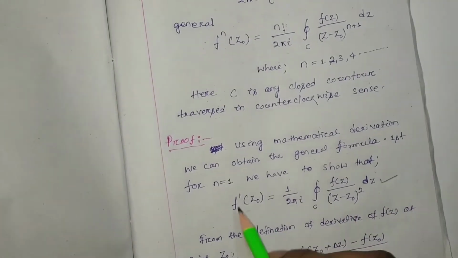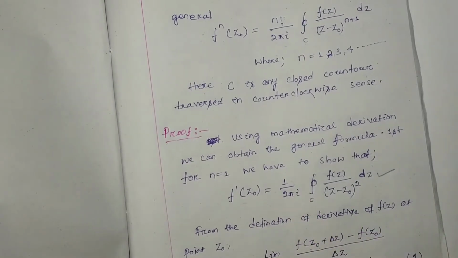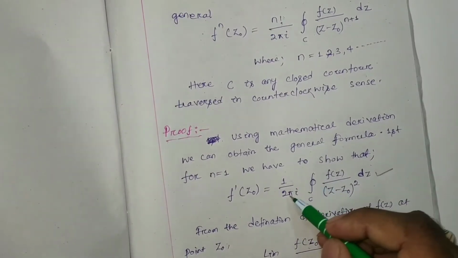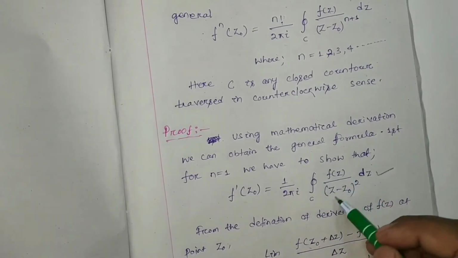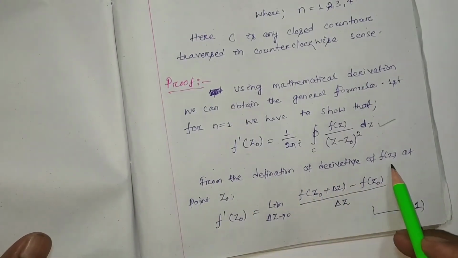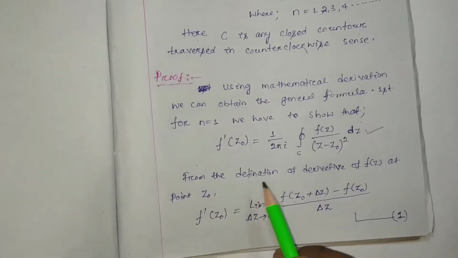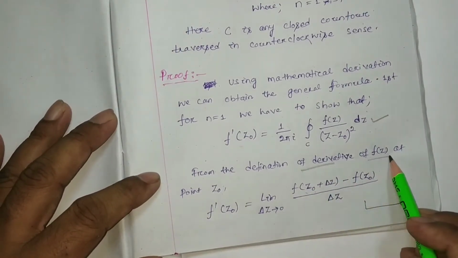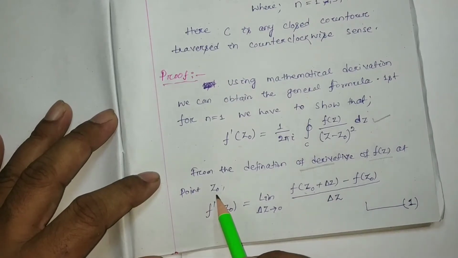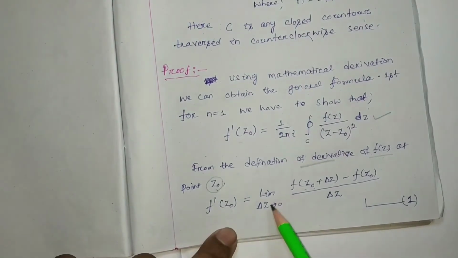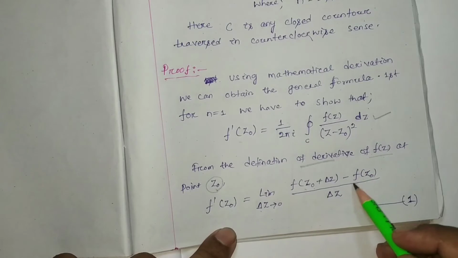So first we consider f'(z0), and we have to show that f'(z0) will be equal to 1 factorial by 2 pi i closed integration over C of f(z) by (z minus z0) squared dz. From the definition of the derivative of f(z) at any point z0, f'(z0) will be equal to the limit as del z tends to 0 of [f(z0 plus del z) minus f(z0)] divided by del z.